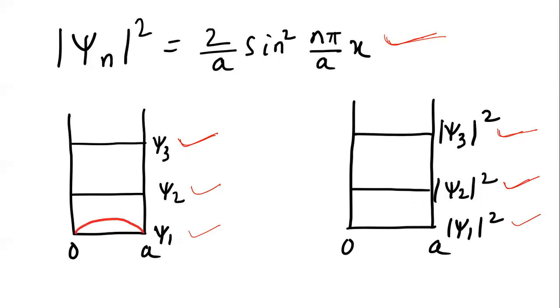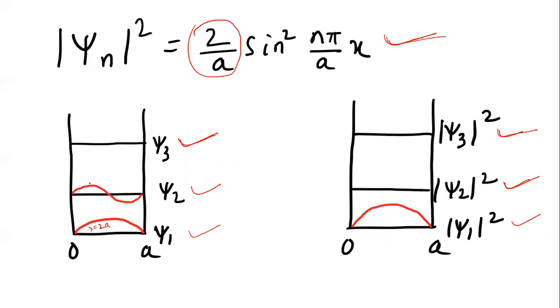Okay, so now you can see if this is your psi 1, where we got lambda equal to 2a, then the probability density will be like this, psi 1 mod square. Only here the change is the amplitude. You can see, you got 2 by a, right, and sine square n pi by a x, so definitely the amplitude will be more, but it is all positive. Here it was positive, here also you got positive.